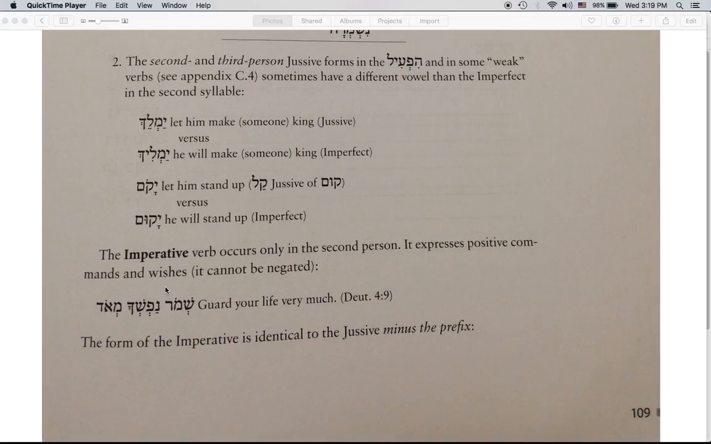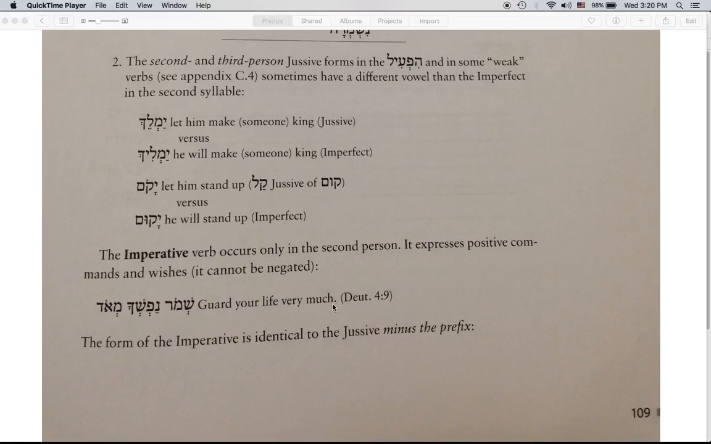The imperative is similar in that it expresses a command or wish. However, the imperative only occurs in the second person, and it only expresses positive commands or wishes. It cannot express a negative command. Therefore, we'll never see a negation before it. Neither lo or al or any of the other negations will appear before an imperative.